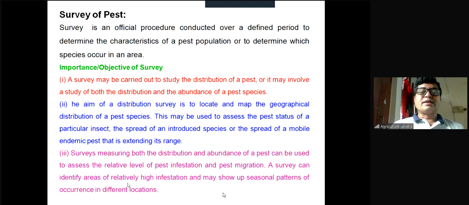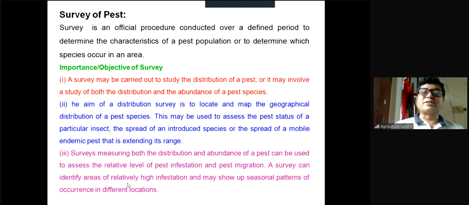Number three, surveys measuring both the distribution and the abundance of a pest can be used to assess the relative level of pest infestation and pest migration. So, surveys allow us to know the distribution and abundance of the pest species, by which we can assess the relative pest infestation. Because based on the number of the insect pest, infestation is related.